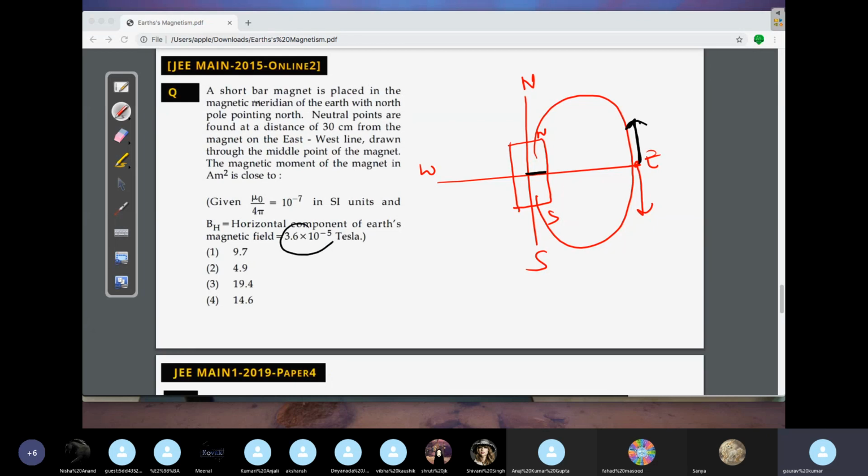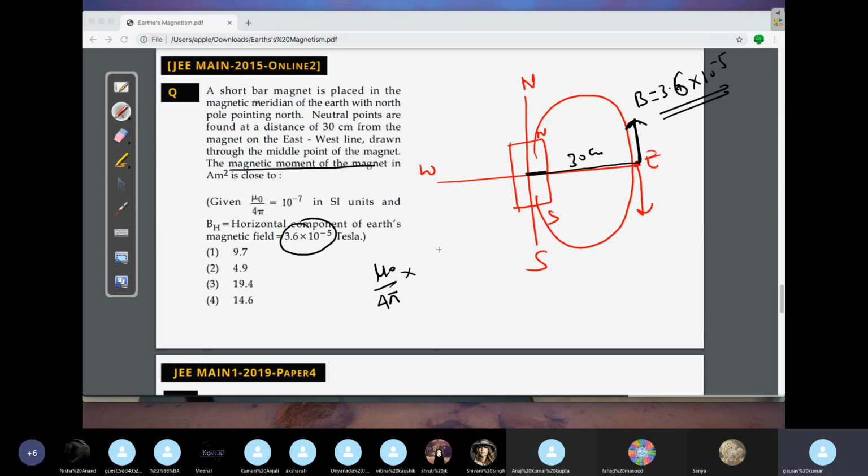This value is already given to you here. What is the value here? B is given as 3.6 into 10 to the power of minus 5 Tesla. This value is given to you. Now this is given 30 centimeter. अब क्या चाहिए यार? You know at the equatorial point how we calculate? You calculate is like this ना, mu naught by 4 pi into what? Whatever magnetic moment you have here, जो भी magnetic moment है उसको लिख दो यहाँ पे, वही निकालना है।